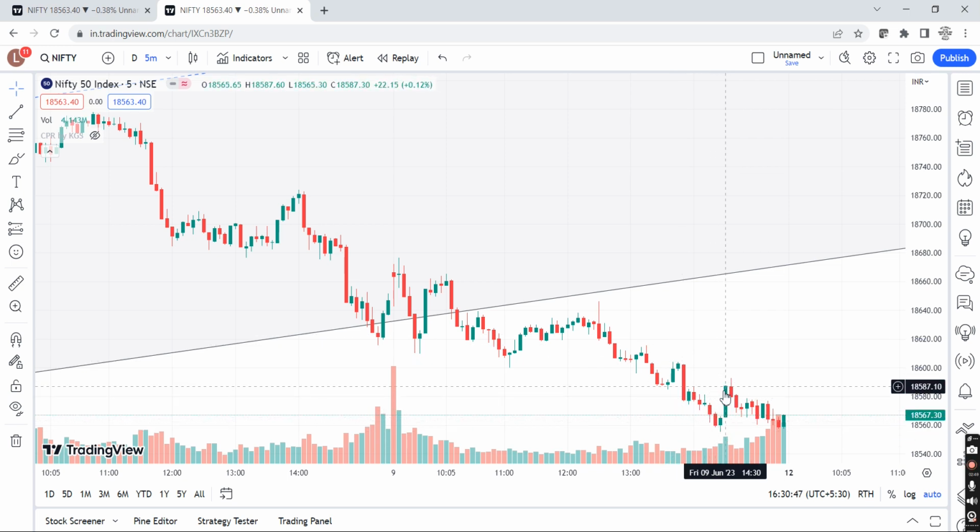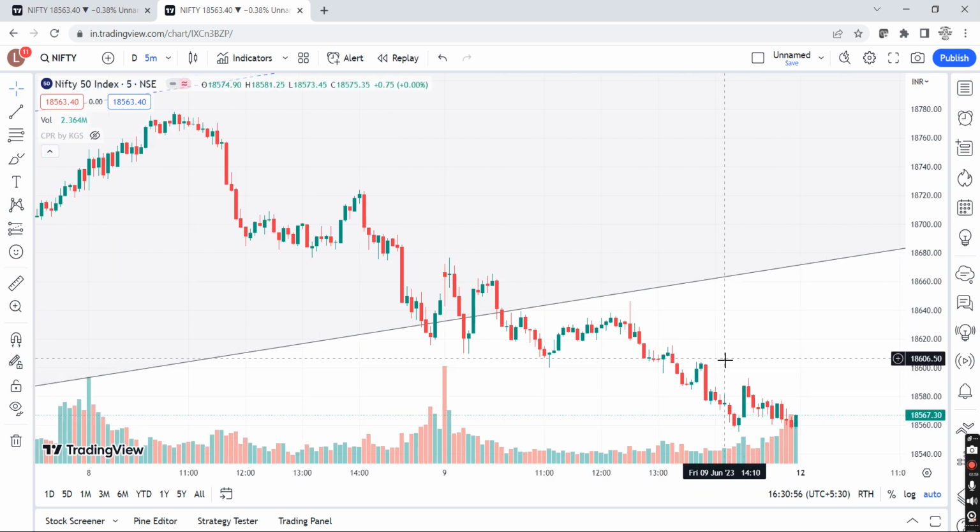If someone exited here seeing this, your profits would have reduced, but again this was a good point to exit. Why? Because the day was getting over. This was an intraday trade, right? So this is the overall summary for today's trade, right?